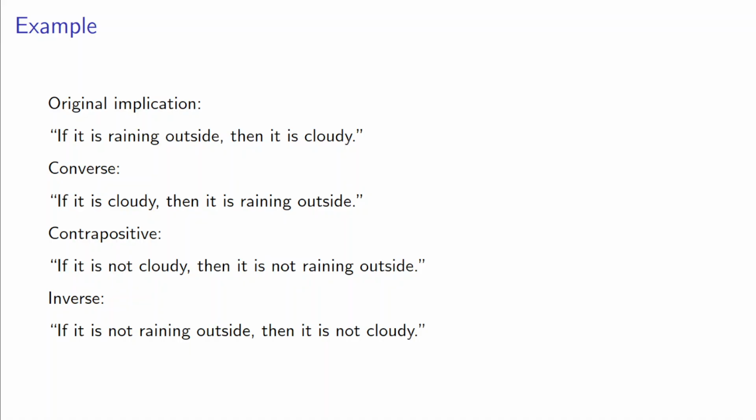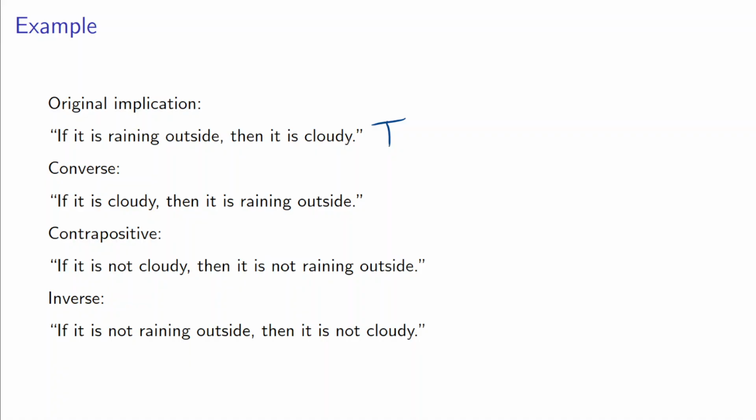One thing I want us to look at, and we'll discuss this further in a little bit, with this example, is let's assume this original implication is true. So if it is raining outside, then it is cloudy. I know that it isn't always true. There is such a thing as sun showers, I guess, but the rain is coming from clouds. So we'll just assume, okay, if it is raining, then it is cloudy is true. Let's think about these other statements.